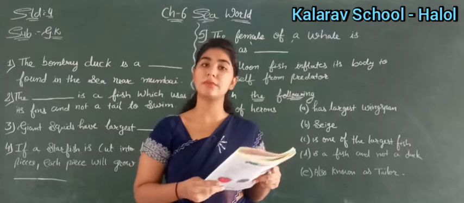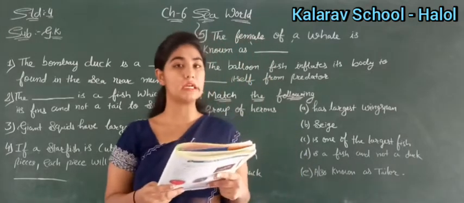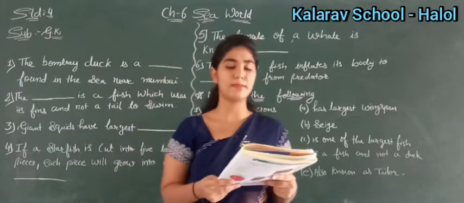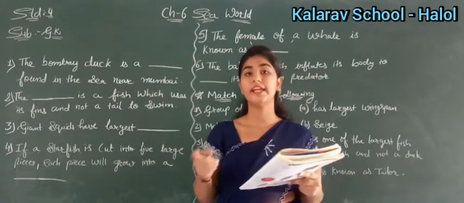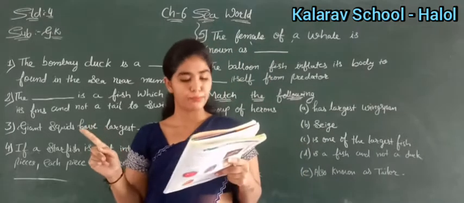Then number 7 was about porcupine fish, right? So porcupine fish is also known as a balloon fish. Why is it known as a balloon fish? Because it inflates its body to protect itself from a predator.